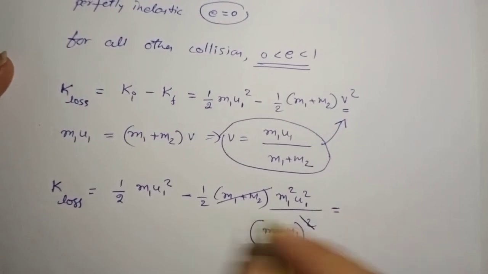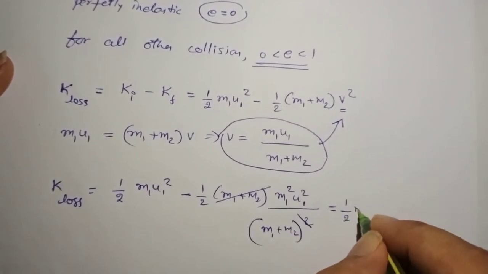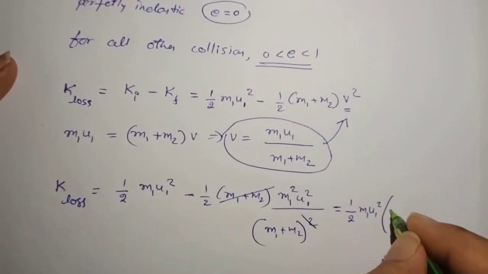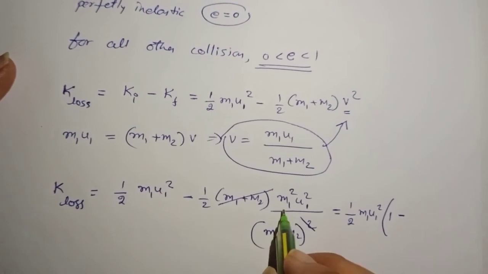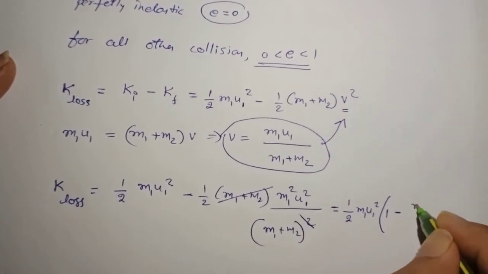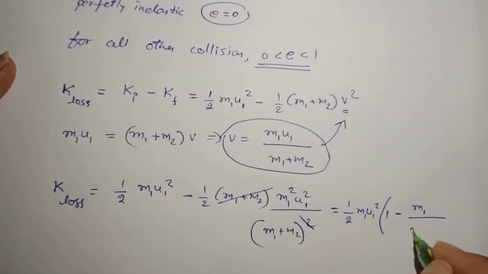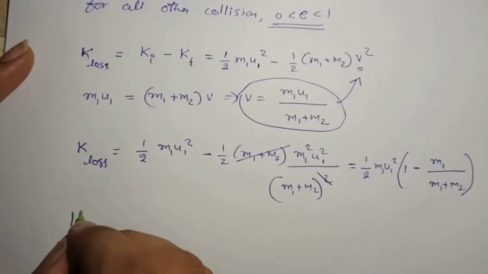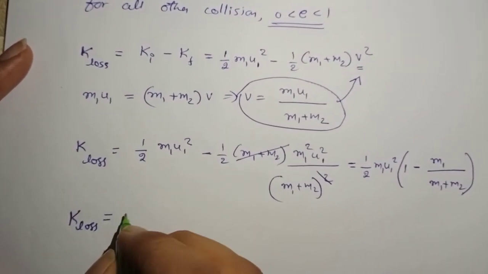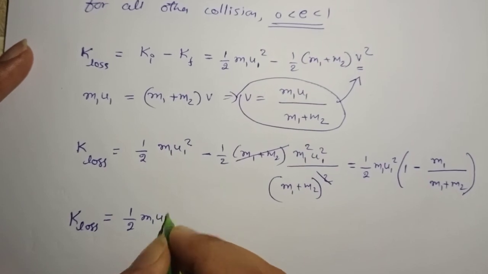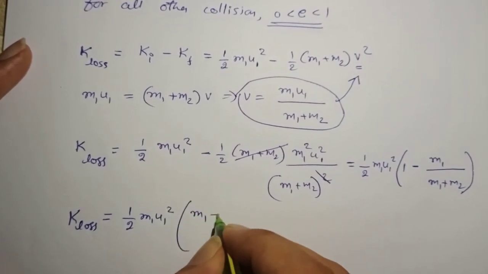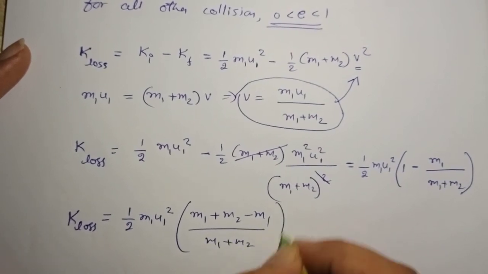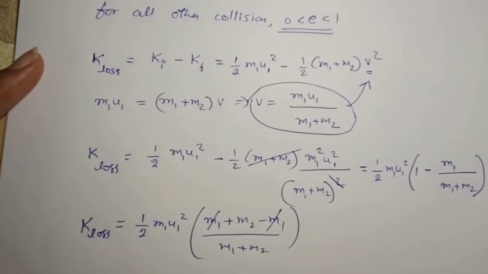Then 1 remains here, and m1 remains in the numerator divided by (m1 plus m2). Simplifying further, the kinetic energy loss is half m1 u1 square into (m1 plus m2 minus m1) divided by (m1 plus m2). So plus m1 minus m1 gets cancelled.